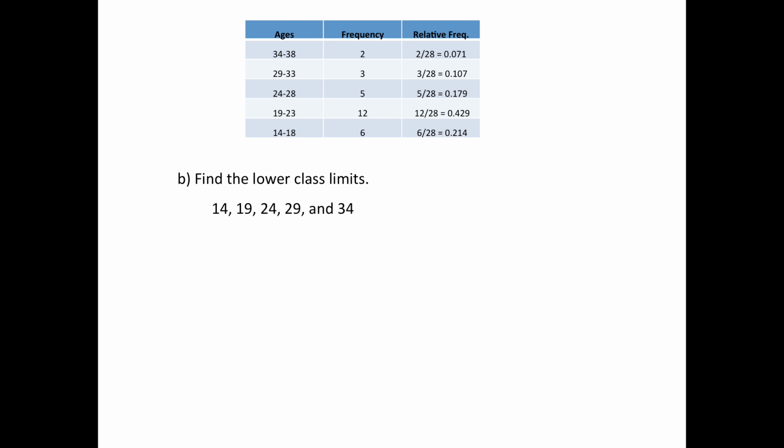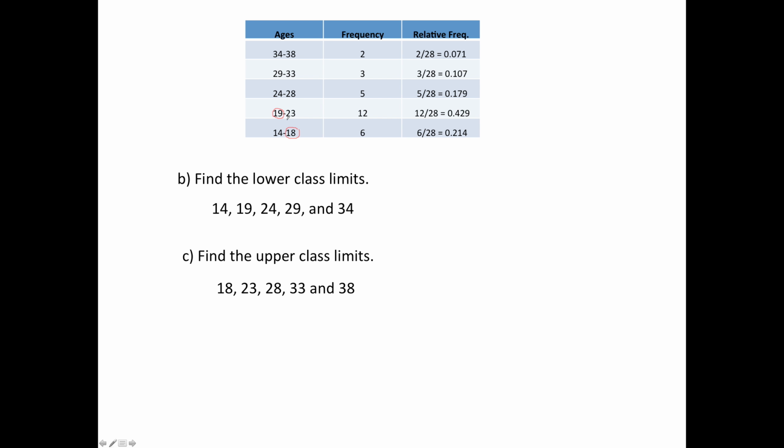Well, on the other side of that are the upper class limits. So 18 would be the oldest you could be and still be in this category. 23, 28 on the other side, those are the upper class limits. Then the boundaries. So if you go from one class to the next class, and we're going from 18 to 19, then what's the dividing point between those two? So between an 18 and a 19, that would be 18.5.